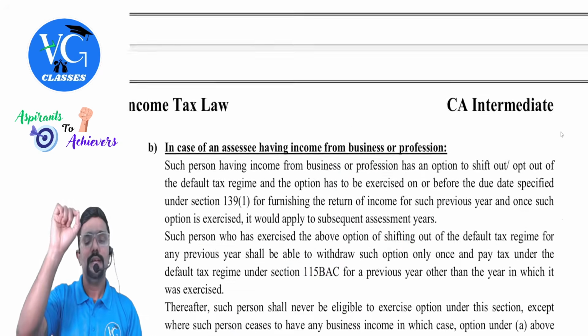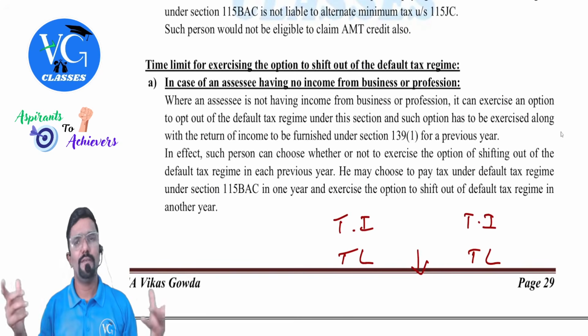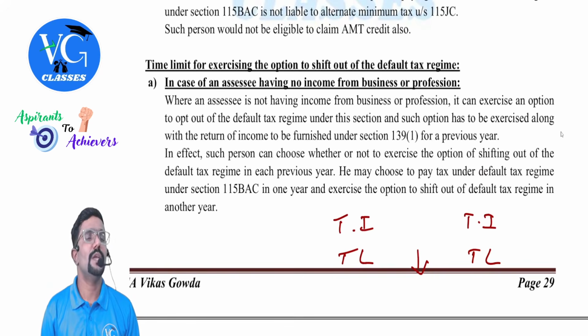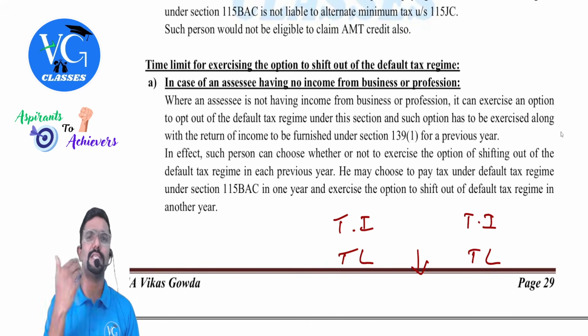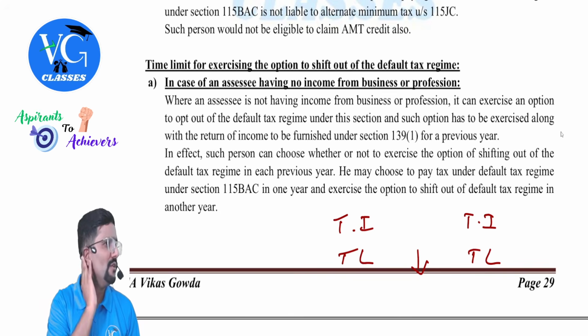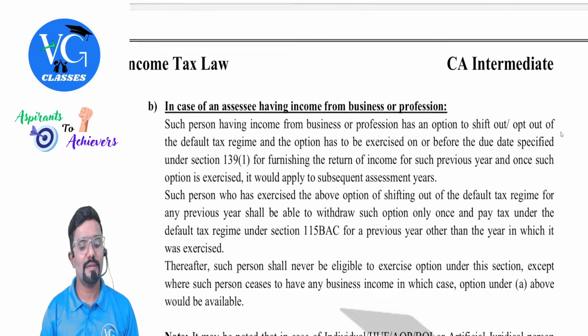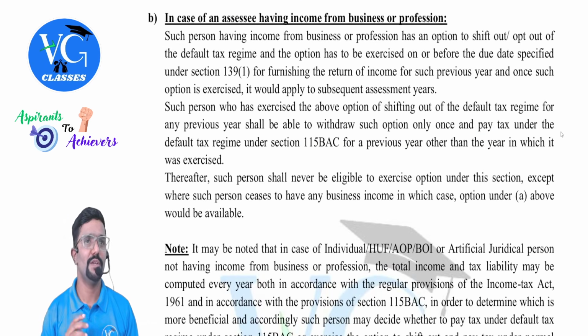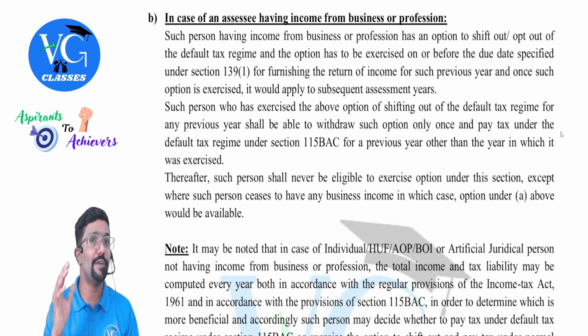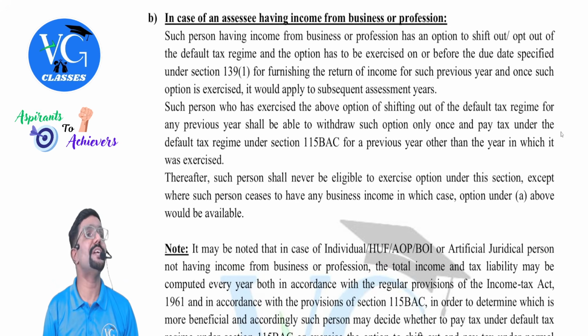And one more thing. Sir, if I am covered in this point where I don't have any business or professional income, if I am opting out of default regime and following optional scheme, when should I inform? At the time of filing the returns. Whenever you are filing the returns, just inform. Means you need to choose there which one you are following. Even if I am filing belated returns, sir? Yes. But when it comes to income from business or profession, you need to inform if you are opting out of default regime within the due date of filing the returns. Sir, I didn't file my returns within the due date. I am filing a belated return. Then by default, you have to follow the default scheme.